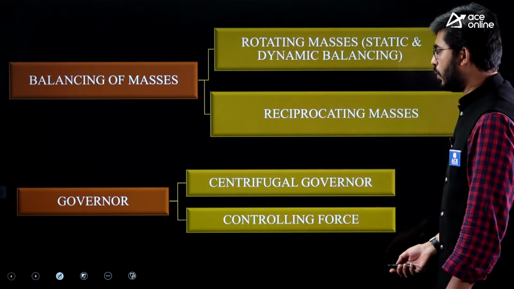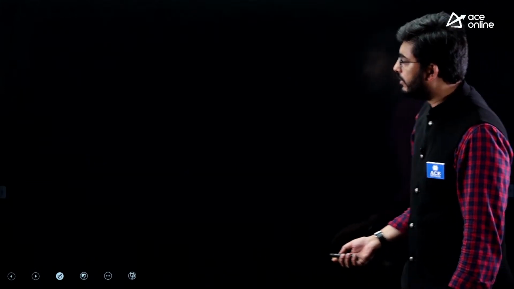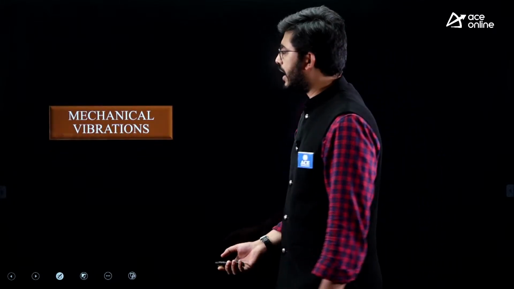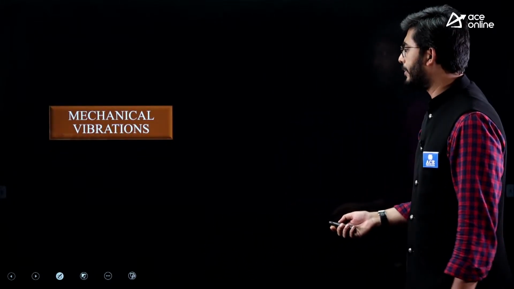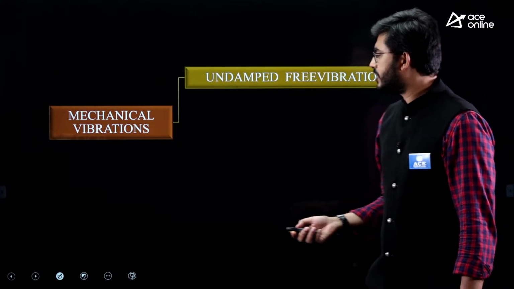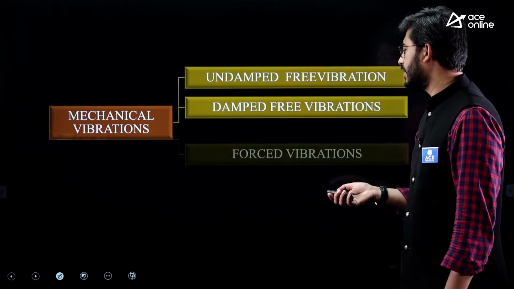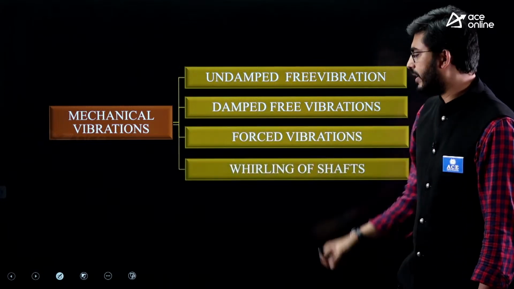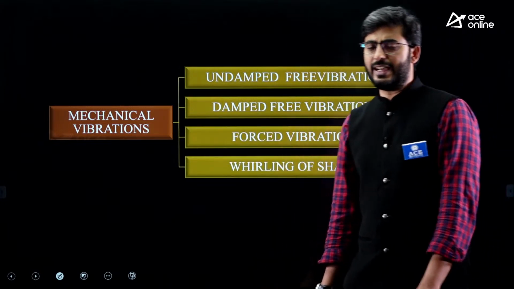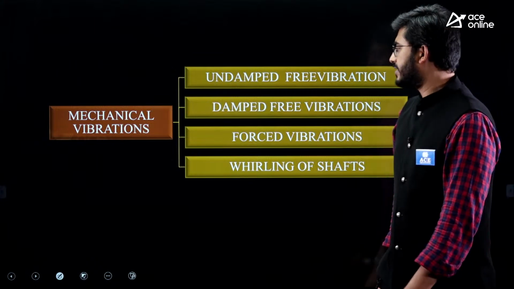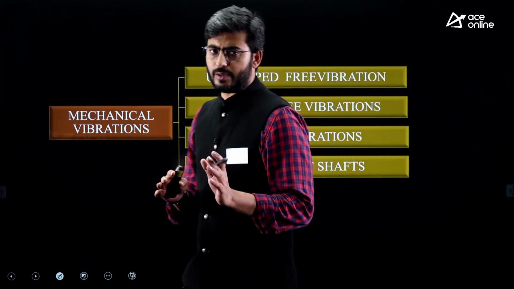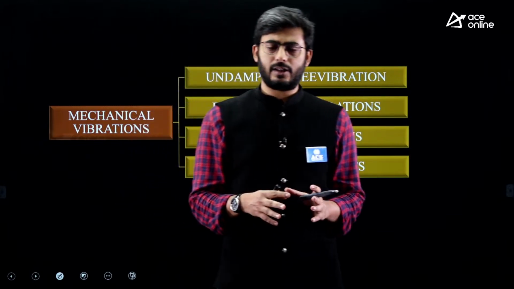Now let us see the next chapter. This is the last one, mechanical vibrations. Under mechanical vibrations: free undamped vibrations, free damped vibrations, forced vibrations, followed by whirling of shafts. Generally, guys, the observation here is that they have mostly asked questions based on the arrangement of springs, whether the springs are in series or in parallel combination.